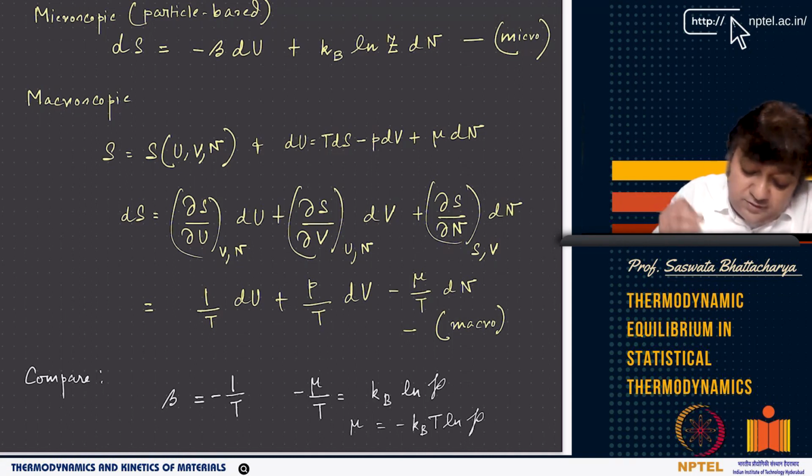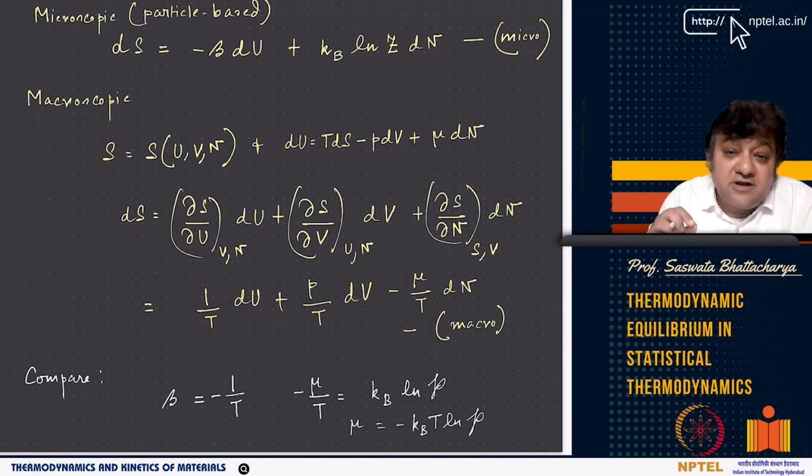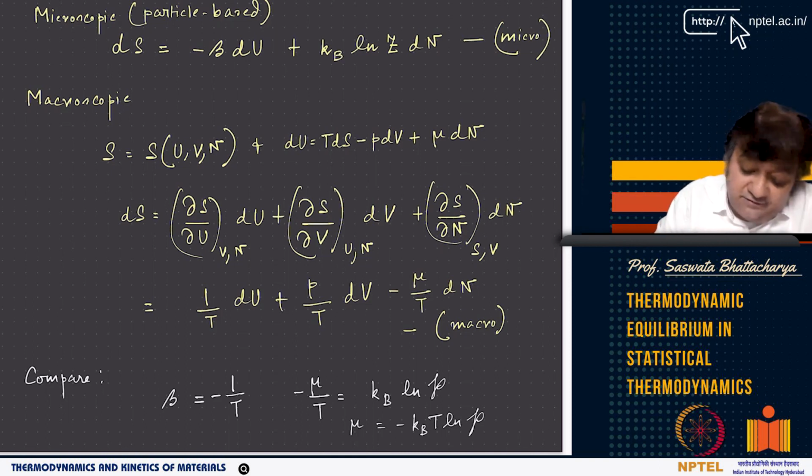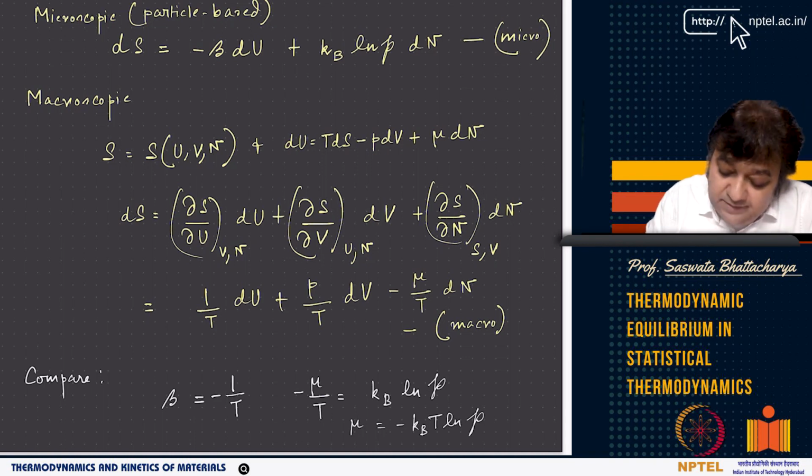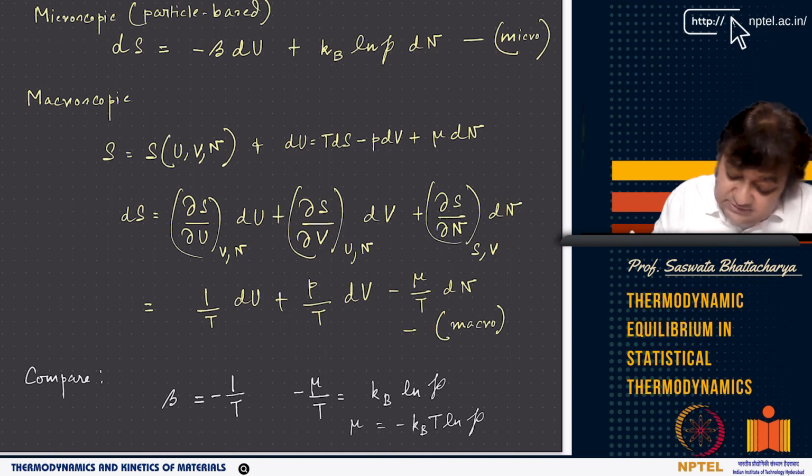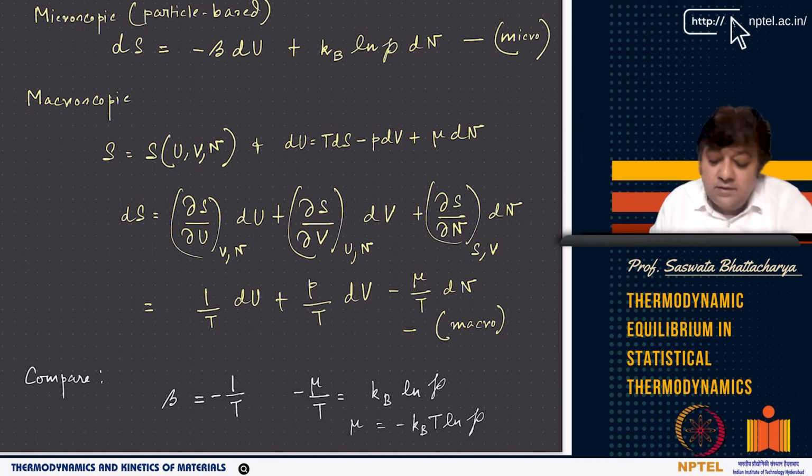Now you have a fundamental equation in terms of the distribution of particles in different energy levels. We have now got a microscopic description of the change in entropy in terms of the partition function. Instead of using Z, I will use P here. I'll tell you why I'm not using Z. In fact, you can use Z.